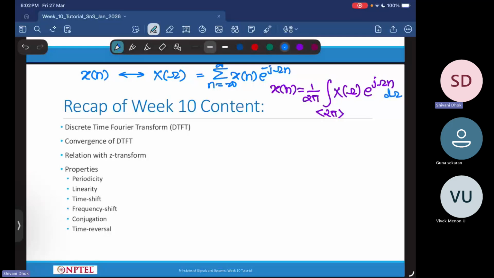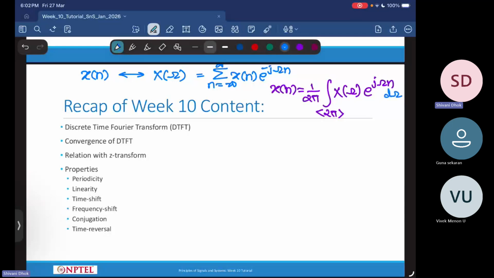One key thing to note here is that omega is a continuous variable. So in the frequency domain, we still have continuity of the independent variable. Now we have an infinite summation, so the question of convergence comes up.